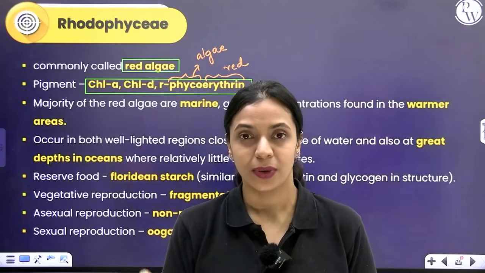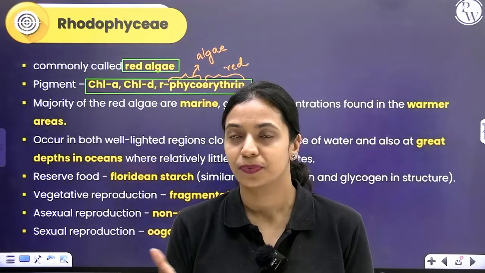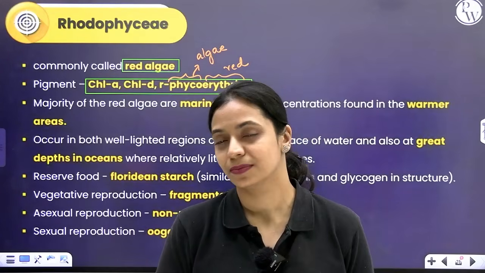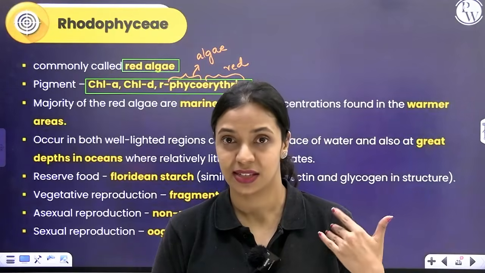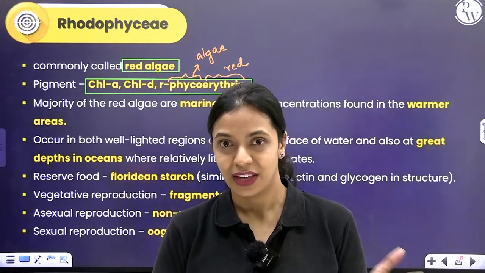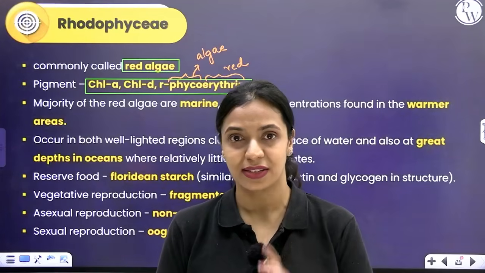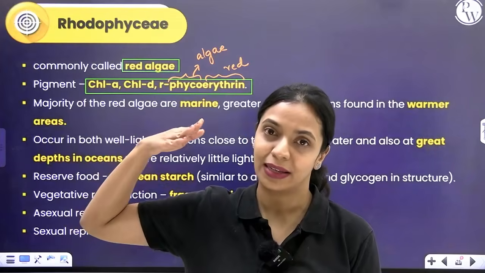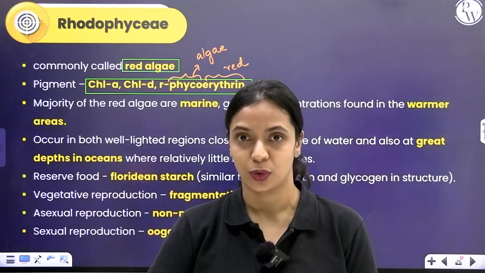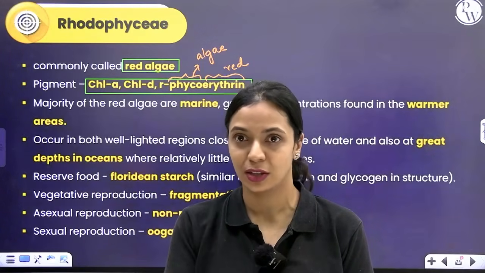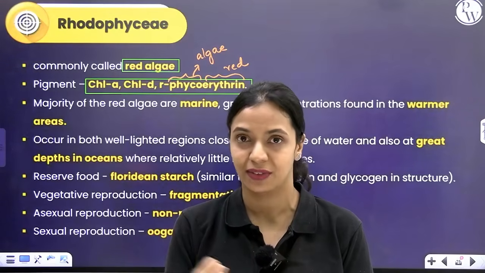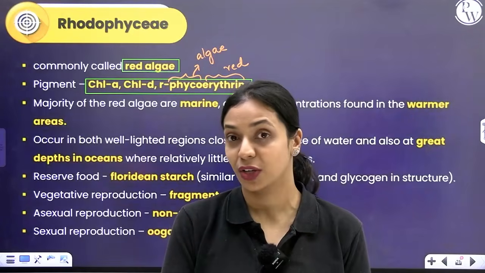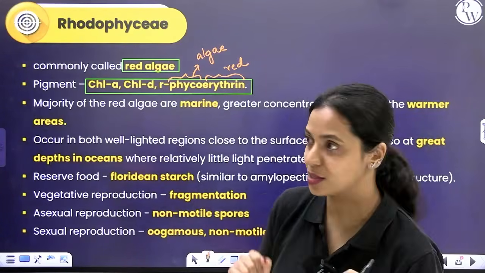If you think about the wavelengths of the visible spectrum, you know that violet light wavelength is less. VIBGYOR, 400 to 700. If wavelength is less, that means it has more frequency, more energy, more penetration power. If this violet light penetrates into the deeper parts of the ocean, green pigment cannot absorb that light, or other pigments cannot absorb that light, but red pigment absorbs that very effectively. Therefore, even at certain depths in the ocean where you don't find other types of plants, it's possible to find and spot red algae there.